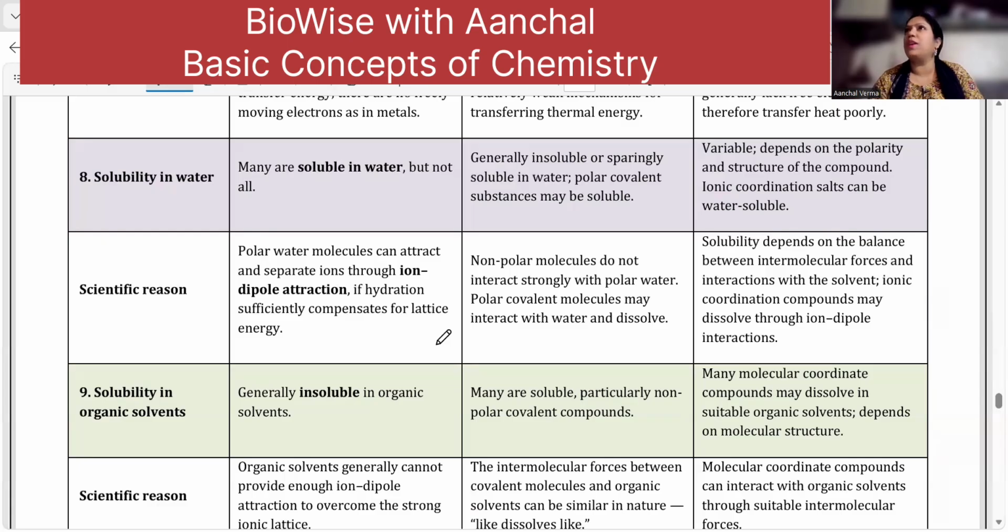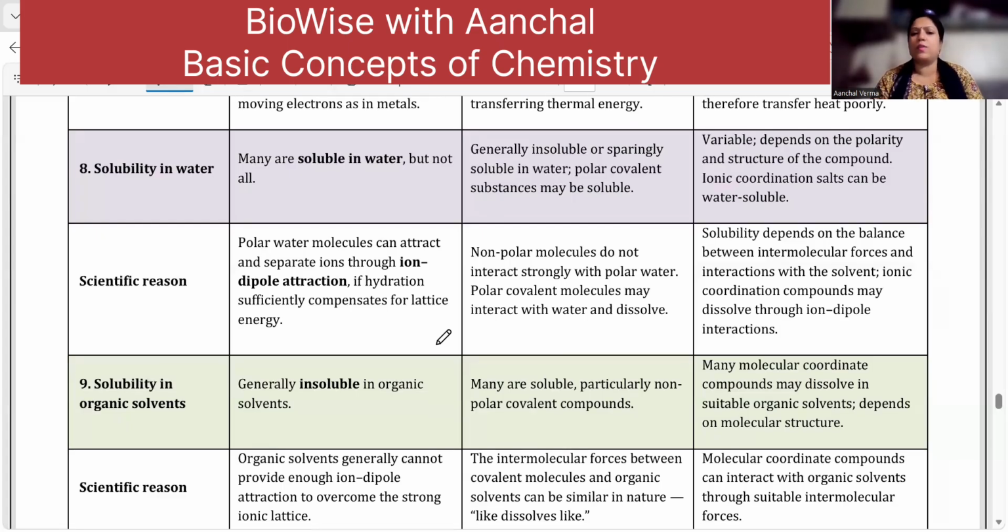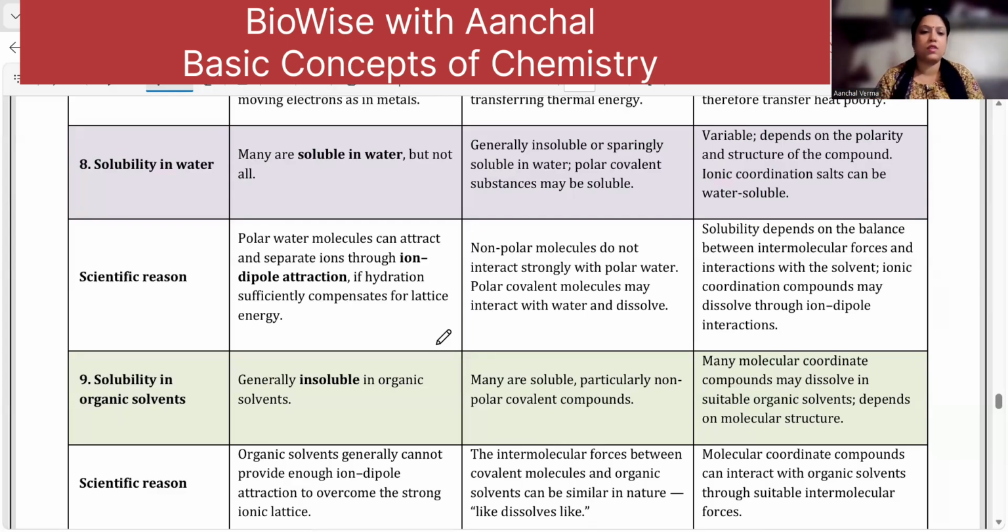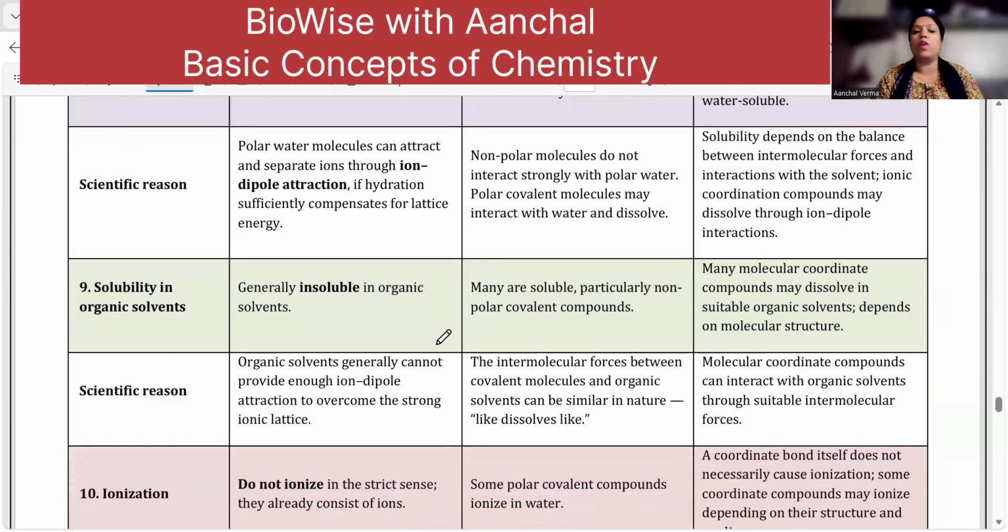Water is a solvent which can dissolve almost everything. That is why it is called a universal solvent. Right. So there are sparingly soluble ionic compounds also present. The scientific reason is that polar water molecules can attract and separate ions through ion-dipole attraction, if hydration sufficiently compensates for lattice energy. That is, the crystal lattice can be broken easily in water. Then only it will dissolve in water. Understood?